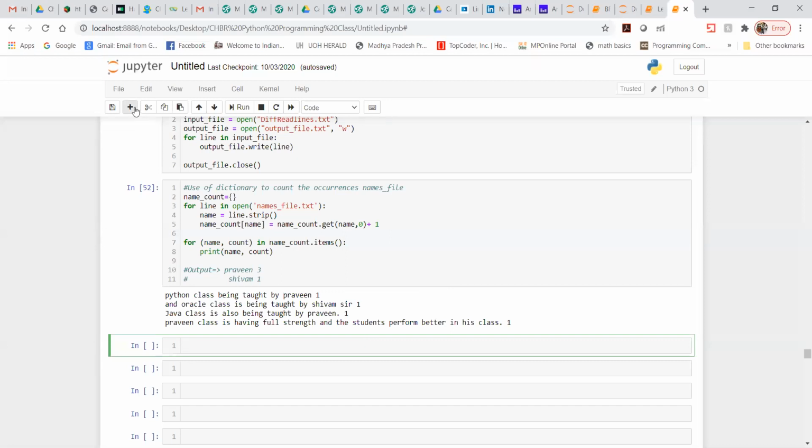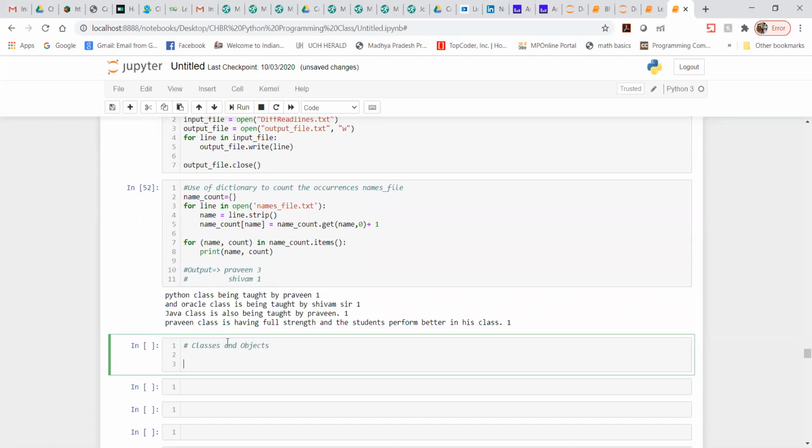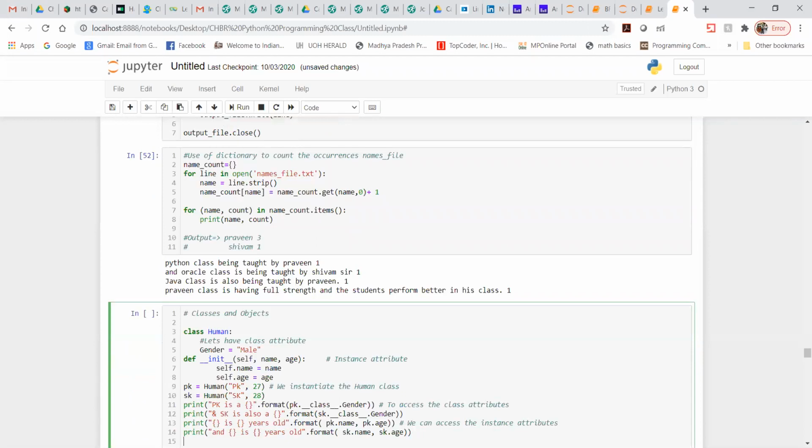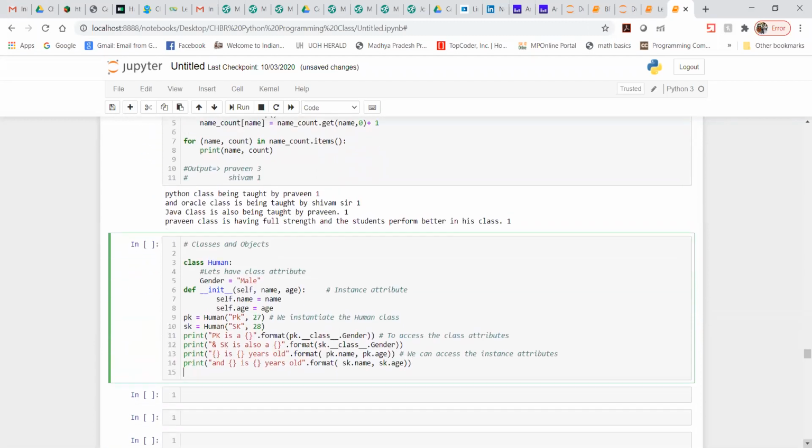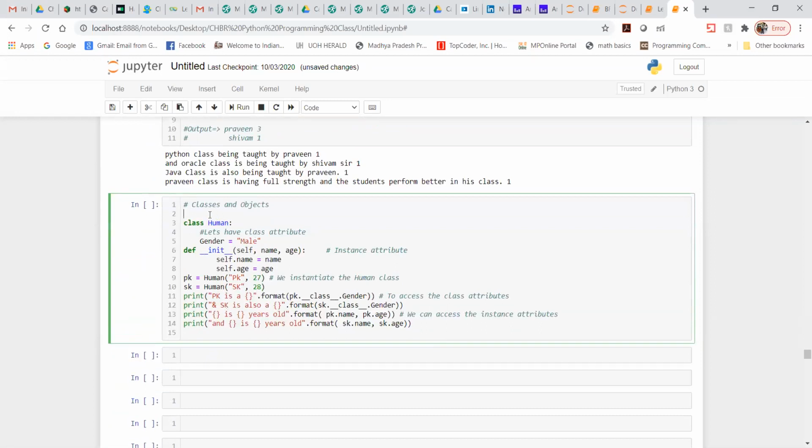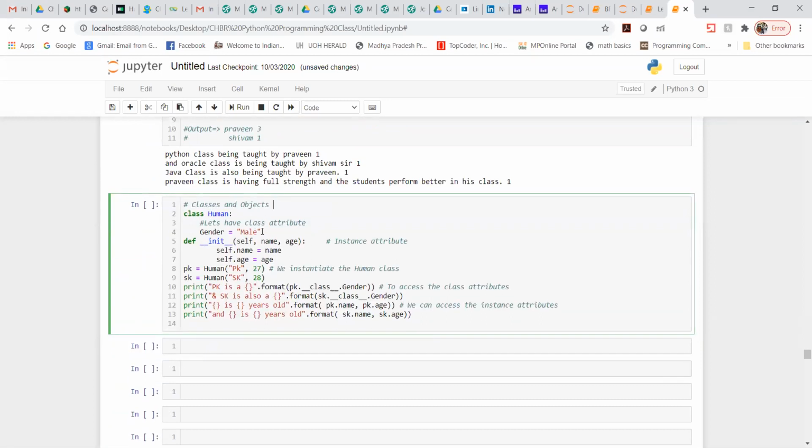Guys, let me know if you are able to see my Jupyter notebook, please. I'm going to write here classes and object, and I'm going to give one example. I don't know how many of you are able to correlate this. What I am trying to do here is read each line one by one. If you have any issue with any line, please ping me, because the line is mentioned over there and you would be able to see that. Please ping me and ask what exactly the doubt is that you are having.